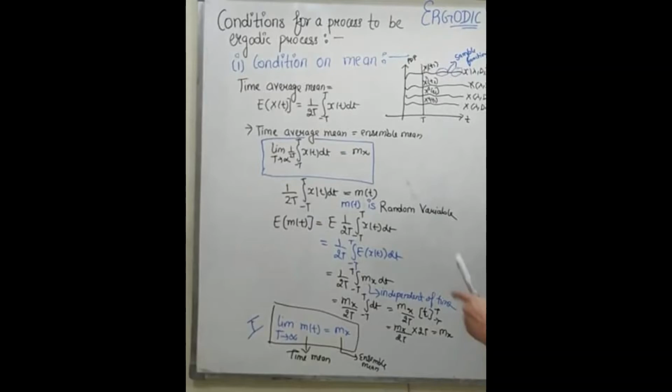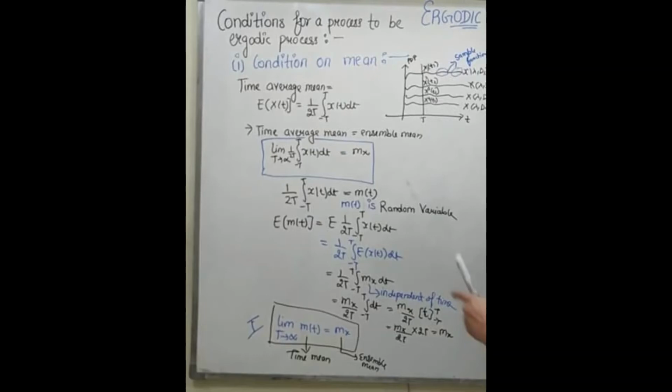Here E acts as a linear operator, where the dt in the next step is the indication of integration of E of x, so that now m of x is independent of time t. Totally, the mean of the average mean is equal to m of x by 2T, integral from minus T to T dt, which is equal to m of x divided by 2T dt, where the time average mean is equal to mean.